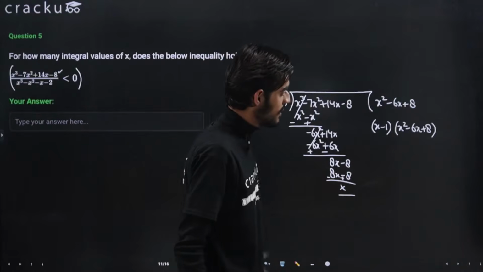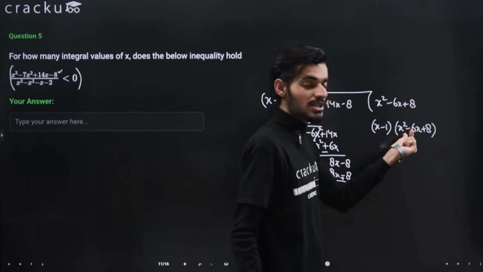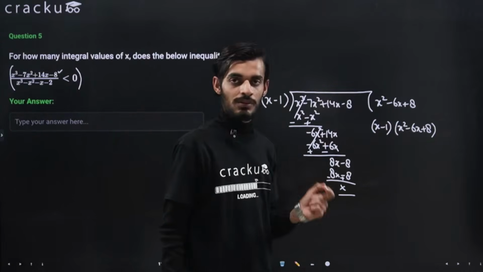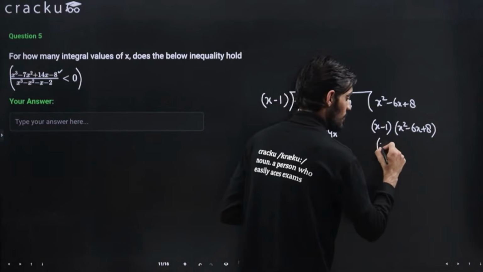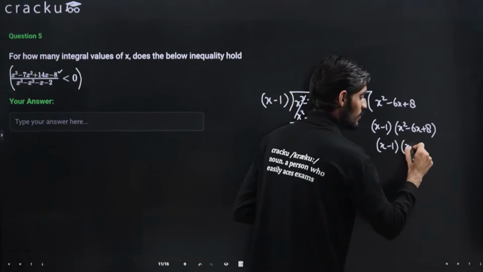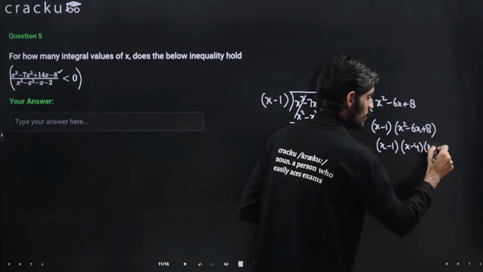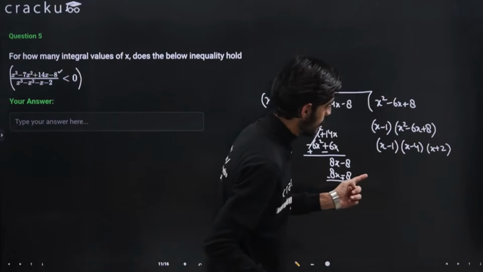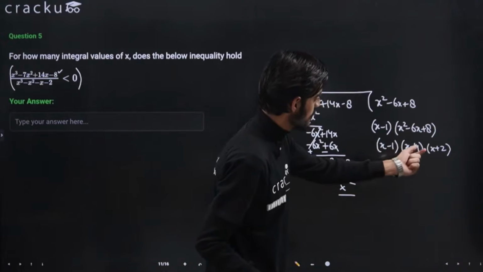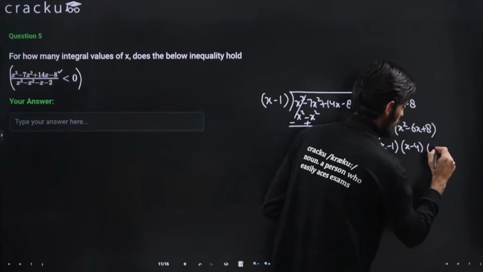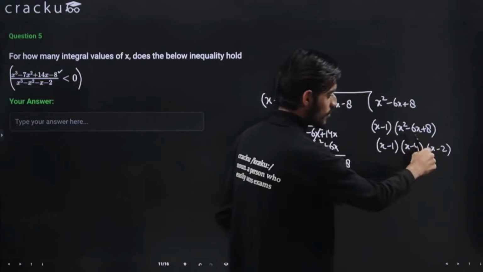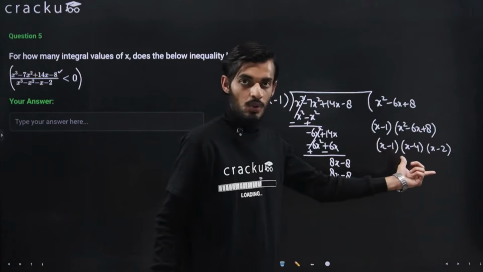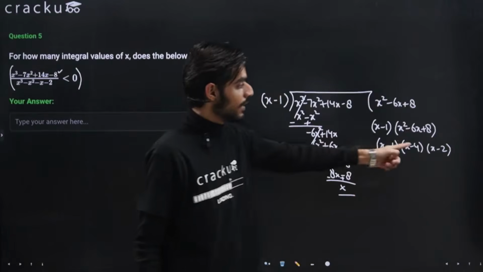Although we can further solve this, we can see that the middle term is minus 6, so I can write it as minus 4 and minus 2. So minus 4 and minus 2 will be minus 6 and the product will be 8. So I can further simplify this and I can write it as minus 4 and minus 2. Sorry, plus 2 it will be, no? So x plus 2. Let me see. No, it should be minus because the product is positive, so it will be minus 2 only. So x square minus 4x minus 2x will be minus 6 and the product is 8. So these are the 3 roots of this particular cubic equation, that are 1, 2 and 4.